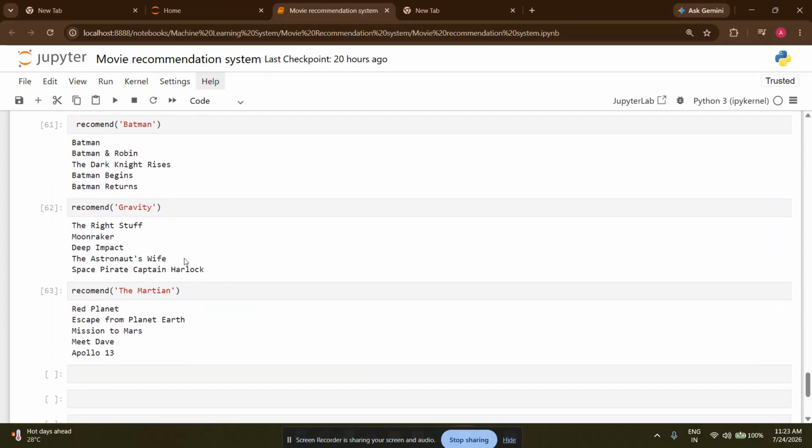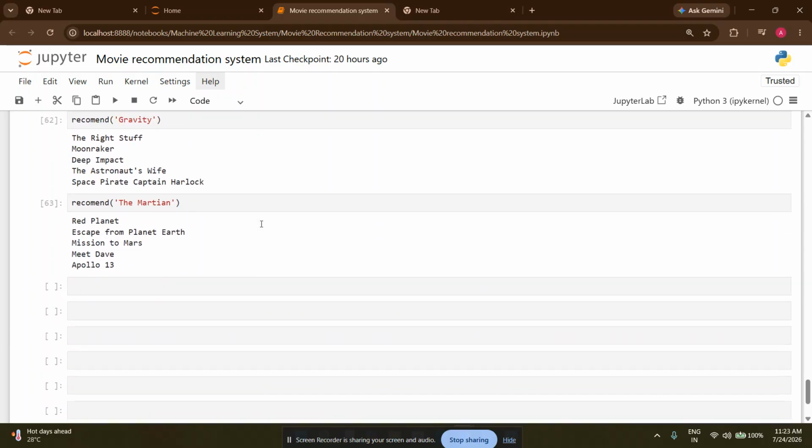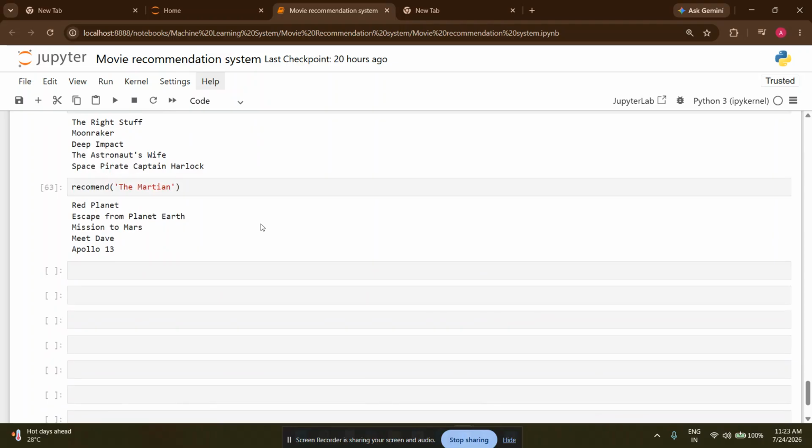Also, we tried the movie Gravity, and we got some other movie recommendations. And we also tried the movie Martian, and we got recommendations of Red Planet, Escape from Planet Earth, Mission to Mars, Midday, Apollo 13, etc.